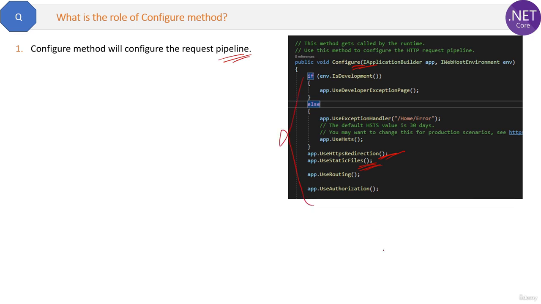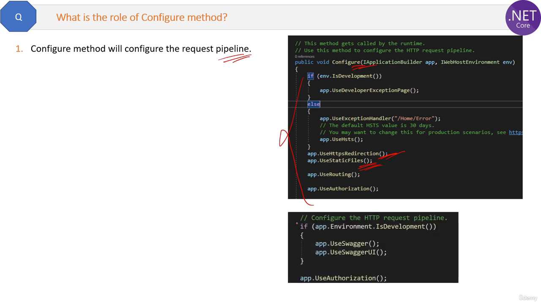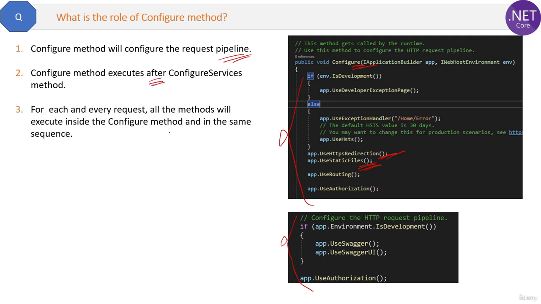Okay, so from .NET 6.0 the Configure method is also removed, and these methods are directly placed inside the Main method of the Program file. Okay, like this. Now a few more points: the Configure method executes after the ConfigureServices method. Okay, for each and every request, all the methods inside the Configure method will execute in the same sequence. Therefore, no method is optional here, like in the case of ConfigureServices, where we have that optional scenario, right?